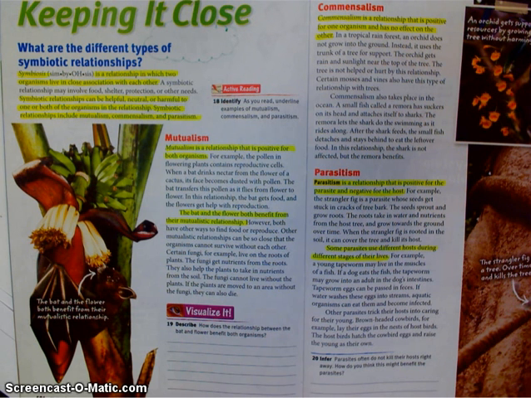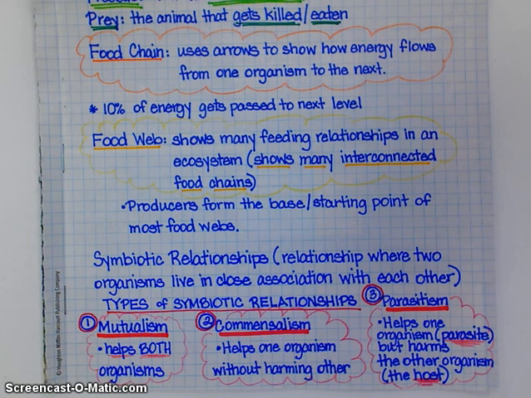Let's look at, real quickly, our notes that'll wrap up this first lesson. All right, we have food chain. Just a reminder that it uses arrows to show how energy flows from one organism to the next. Only about 10% of the energy gets passed to the next level because, remember, it's only the energy that was stored in the tissues of the organism that got eaten.